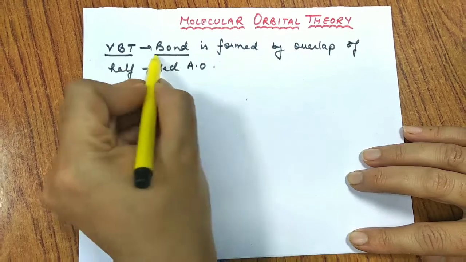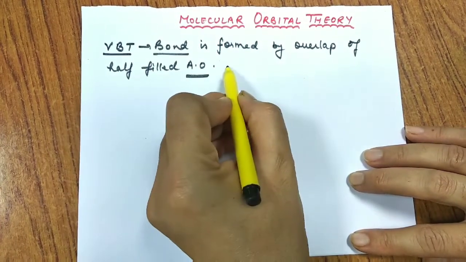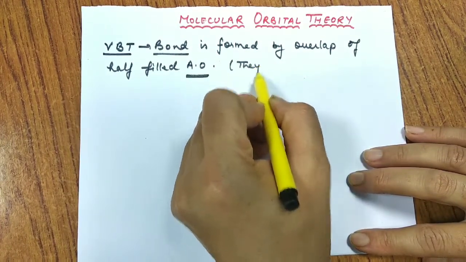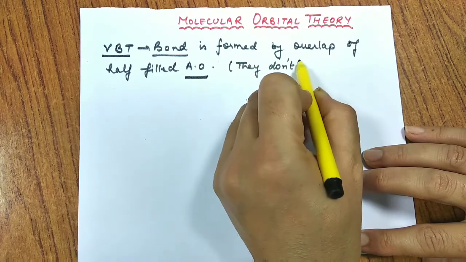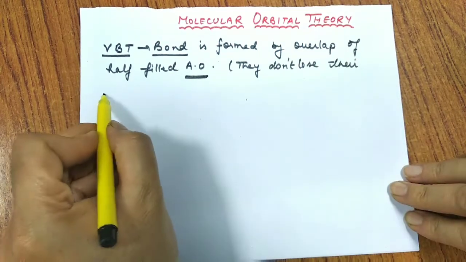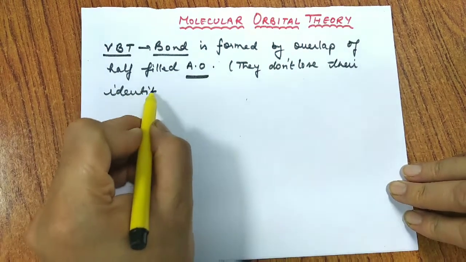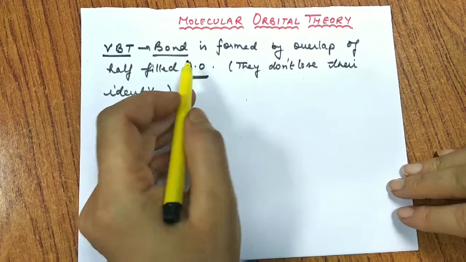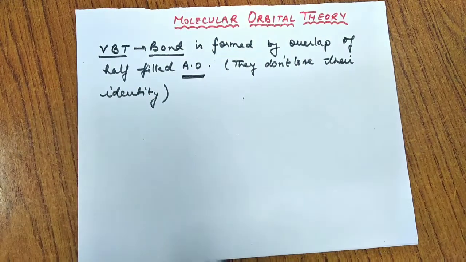But once the bond is formed, the atomic orbitals do not lose their identity. That means atomic orbitals ही रहते हैं. They remain as such. But the bond is formed by the overlap of half-filled atomic orbitals.